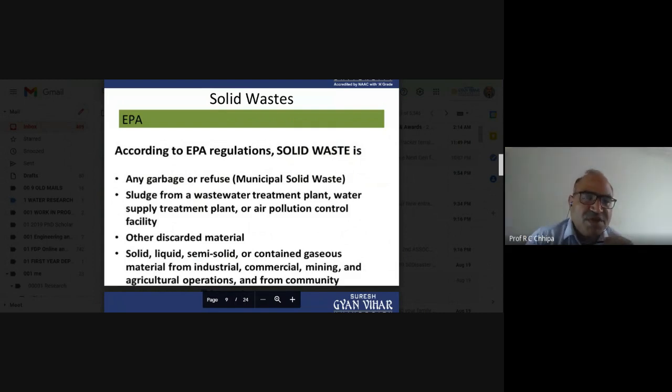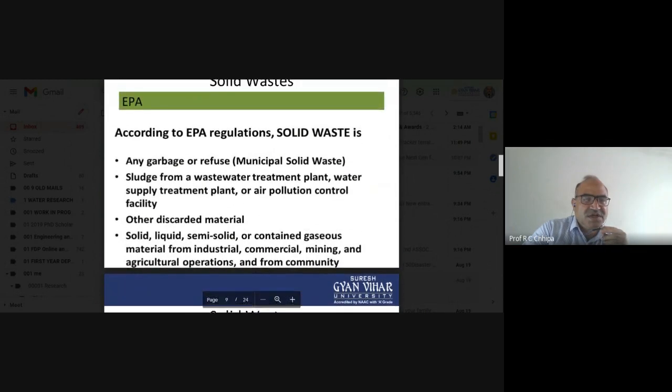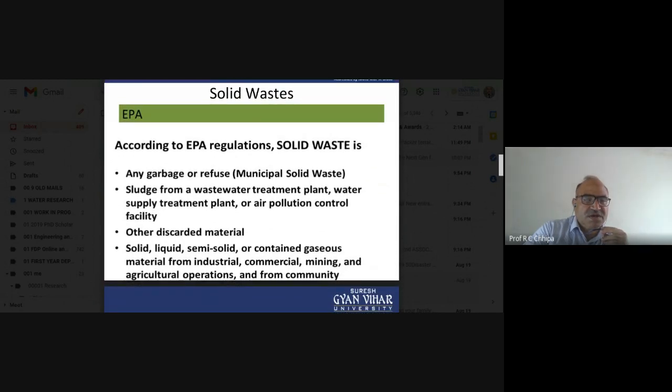Sludge from a wastewater treatment plant, water supply treatment plant, or air pollution control facility. Other discarded materials are solid, liquid, semi-solid, or contained gaseous material from industrial, commercial, mining, and agriculture operations.